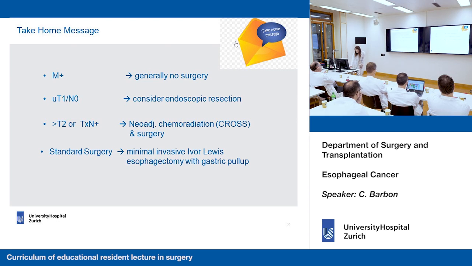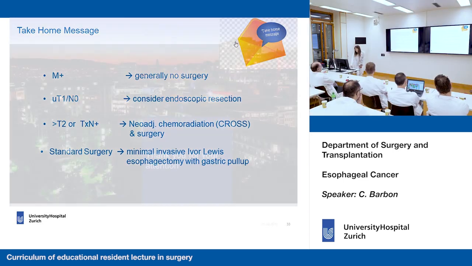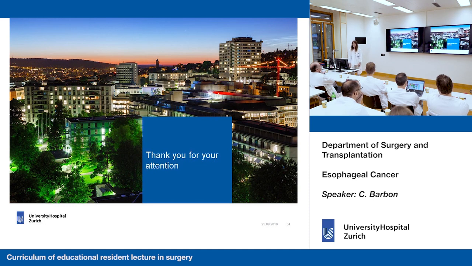If the stage is more than T2, or if the lymph nodes are positive, then according to the CROSS trial, we should perform both the neoadjuvant chemoradiation and surgery. And the standard surgery that is mostly performed is the minimally invasive Ivor-Lewis esophagectomy with the gastric pull-up. And thank you for your attention.